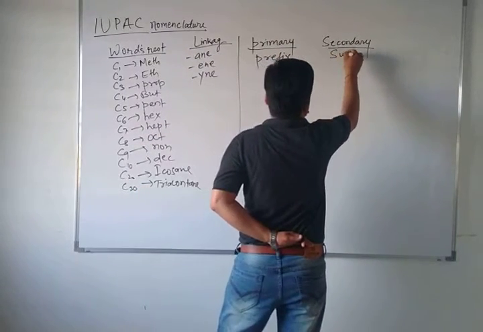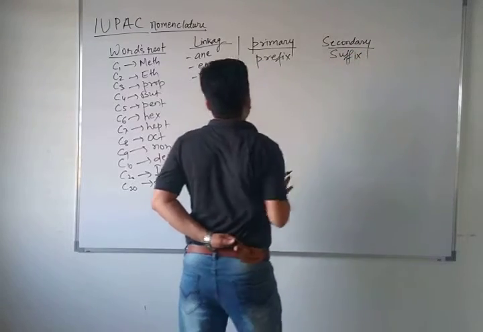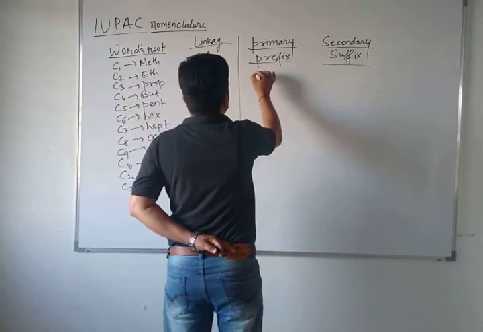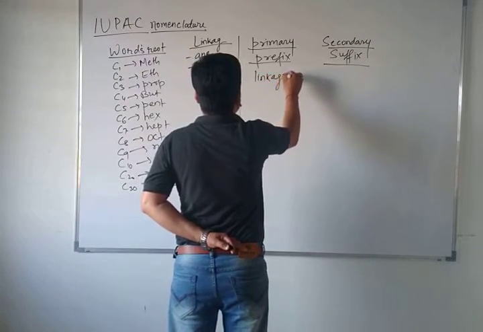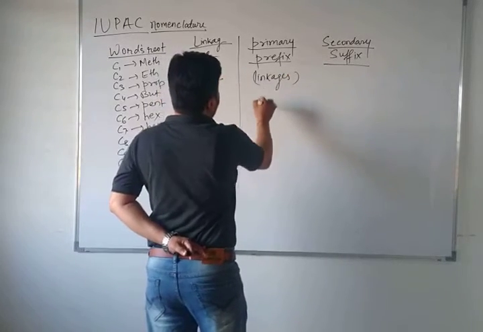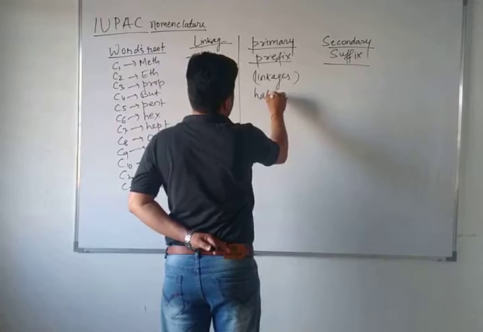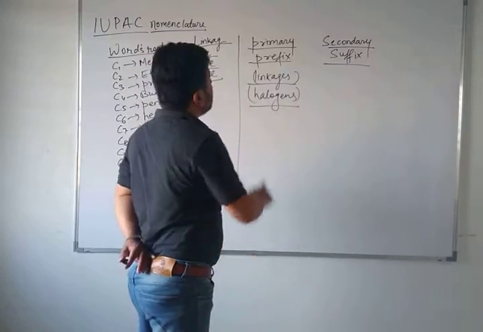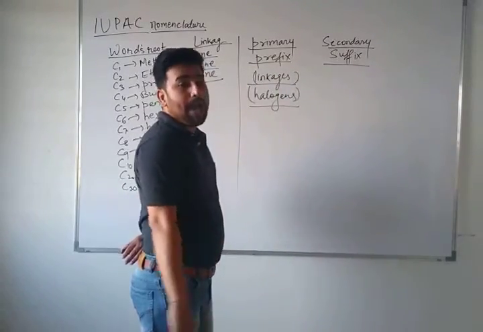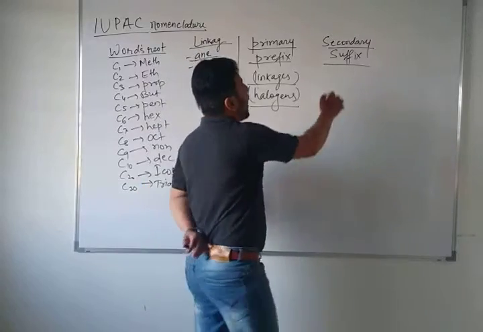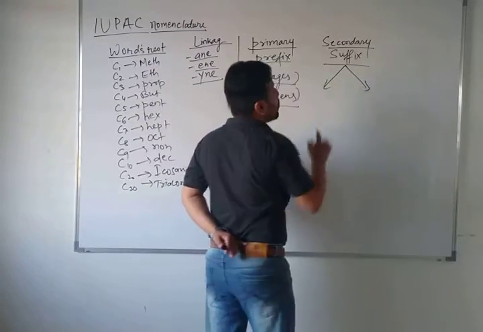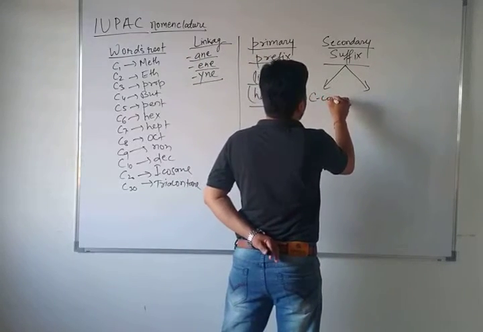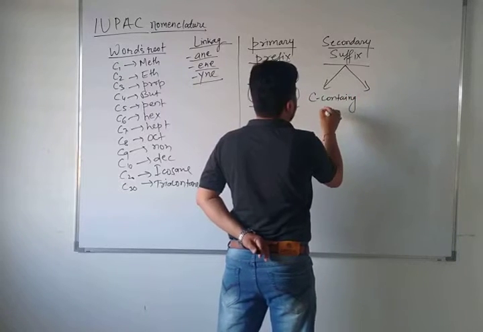Generally the suffix is of two types, primary and secondary, but here you have to understand that the prefix is used especially for the linkage, meaning single bond, double bond, triple bond, and also for halogens. If two functional groups are given, then you distribute them as primary suffix and secondary suffix. When you write the nomenclature, you have to give priority to the functional group which contains carbon, meaning the carbon containing functional group.